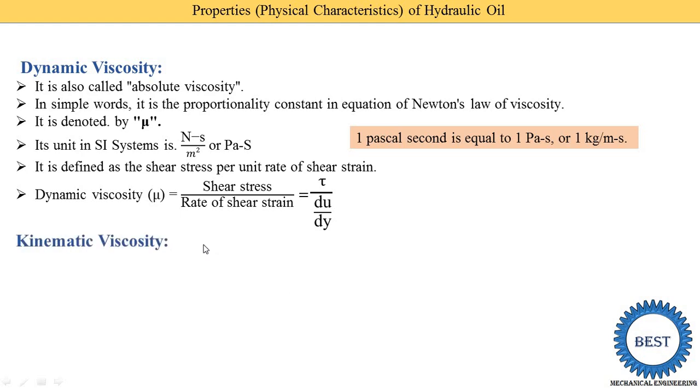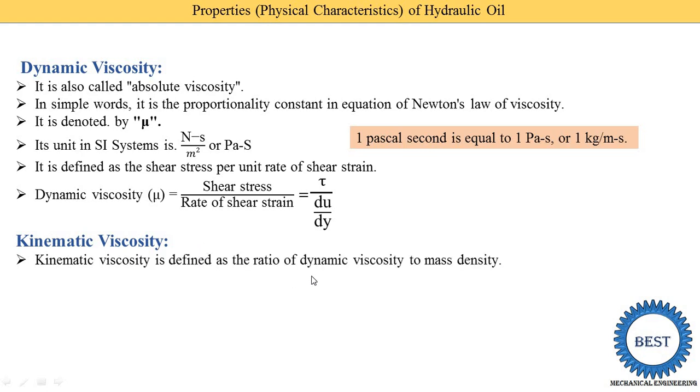Next is kinematic viscosity. Kinematic viscosity is defined as the ratio of dynamic viscosity to the mass density. Now here you see that every definition of viscosity depends on Newton's law of viscosity. If you know Newton's law of viscosity, then you are easily able to write the definition for dynamic viscosity as well as for kinematic viscosity. Now when dynamic viscosity is divided by the mass density, we say that it is the kinematic viscosity. It is denoted by gamma.